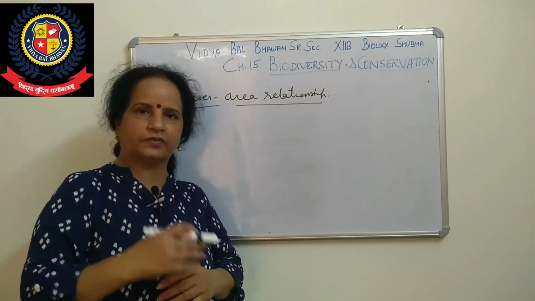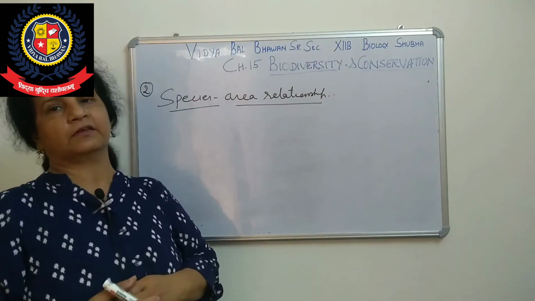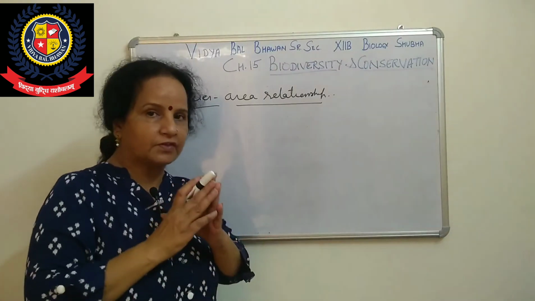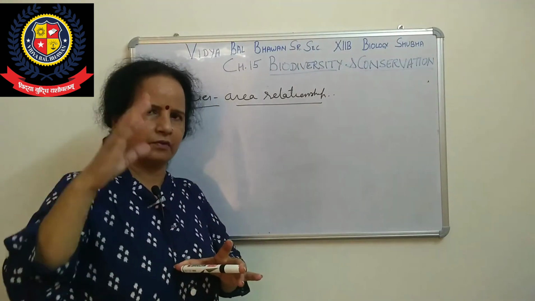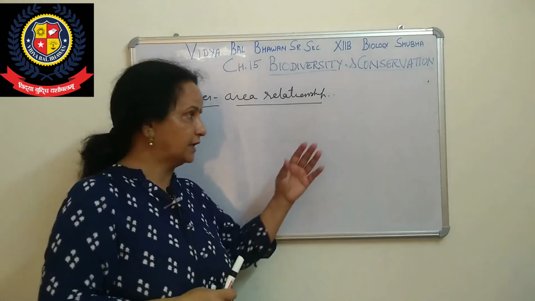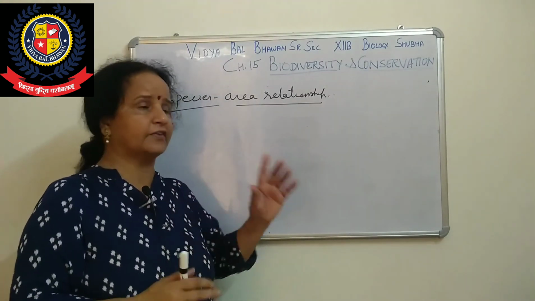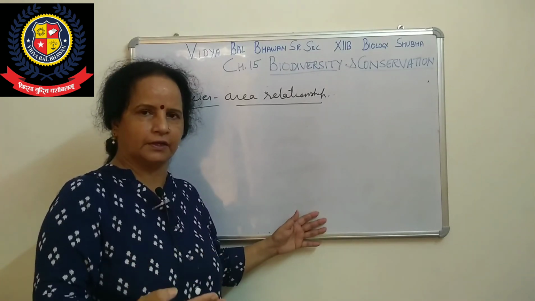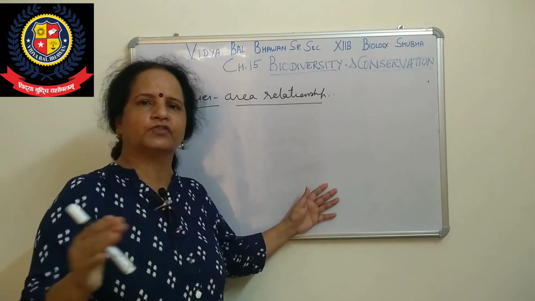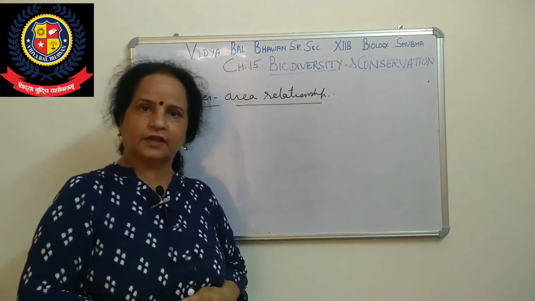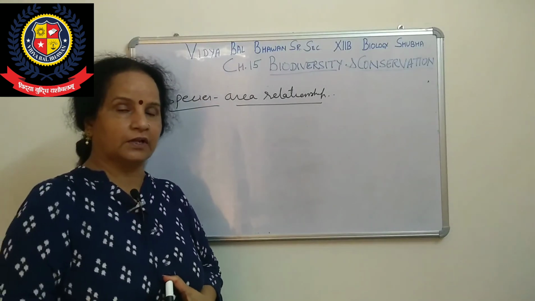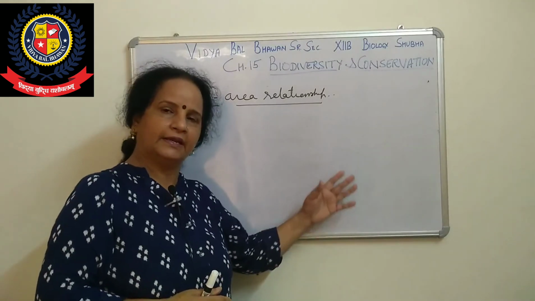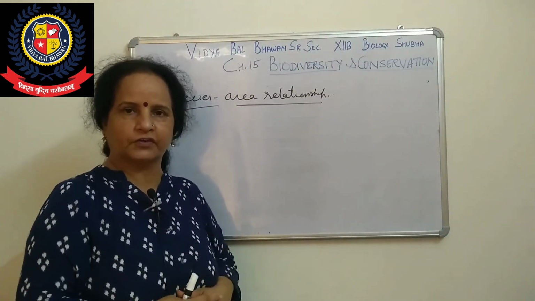Why is it so? First, in the tropical region there are fewer climatic disturbances, so species are undisturbed. No speciation takes place quickly, it takes millions of years for a species to form, so it remains undisturbed and there is more variety. In the temperate region, climatic activities occur frequently, so biodiversity keeps changing. The second reason is less seasonality, meaning there are not too many changes in the seasons, so there is more variety. In the temperate region, it keeps changing.